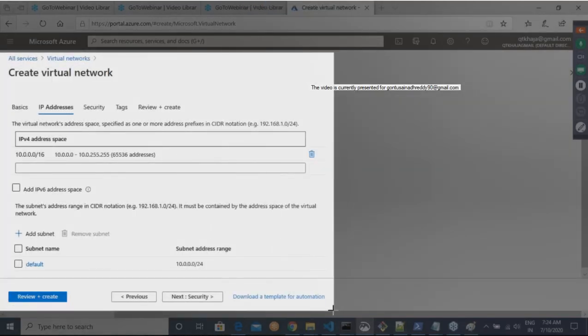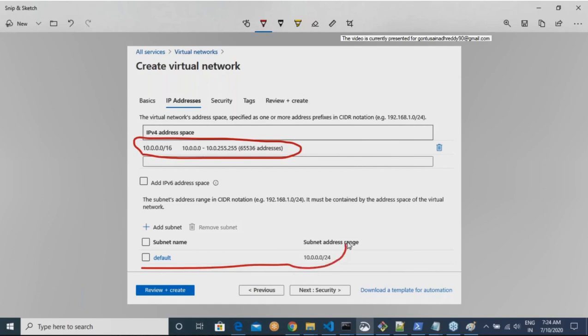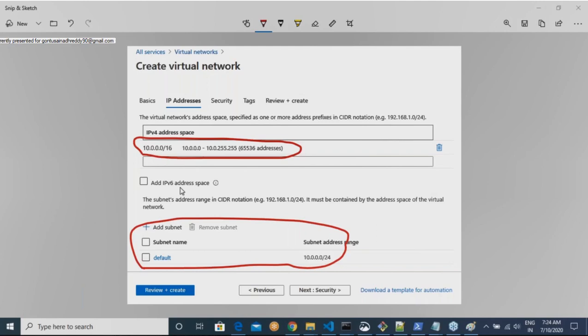By default, the network range of Azure is this, and it creates one subnet with a range of this. Your subnet's name is default and it has the range of this.